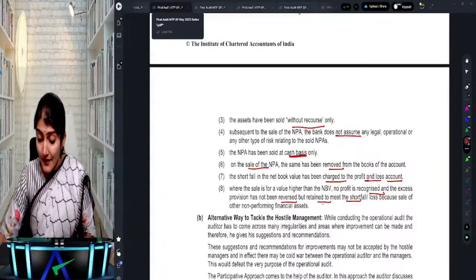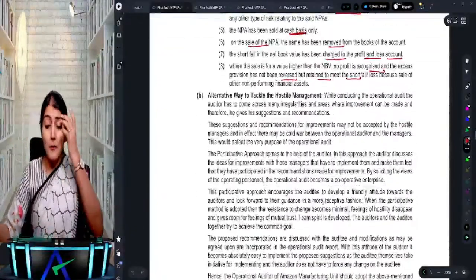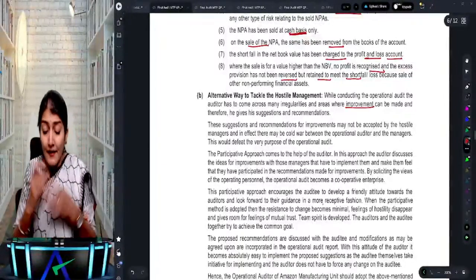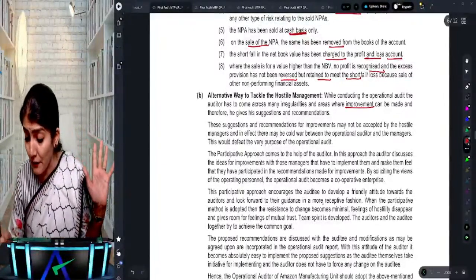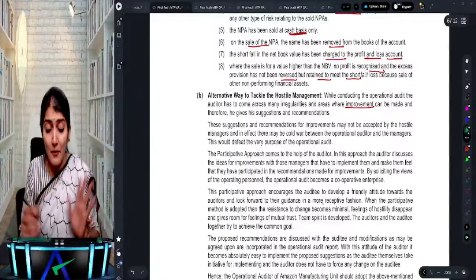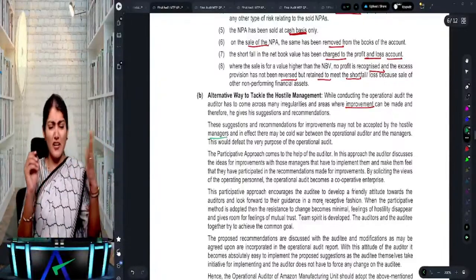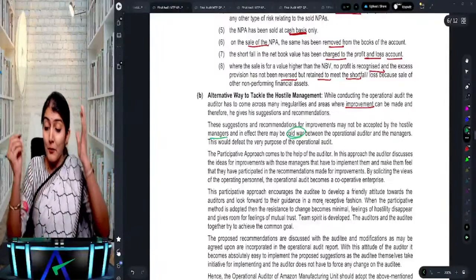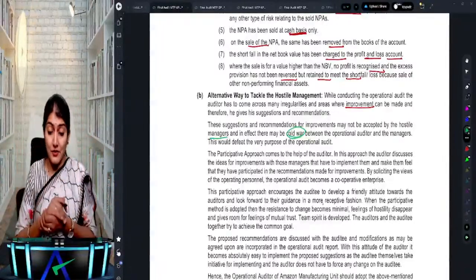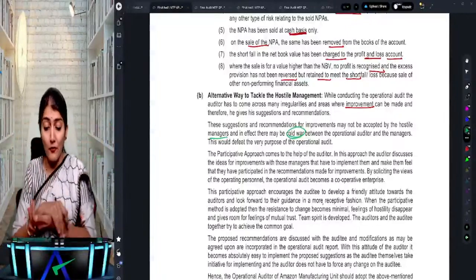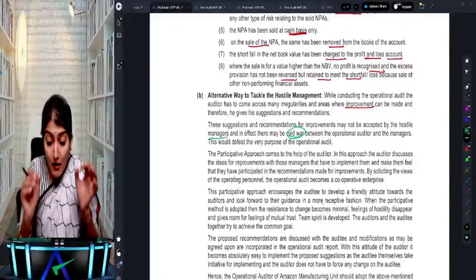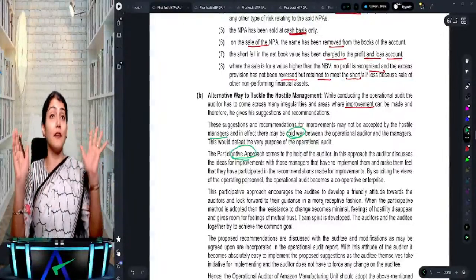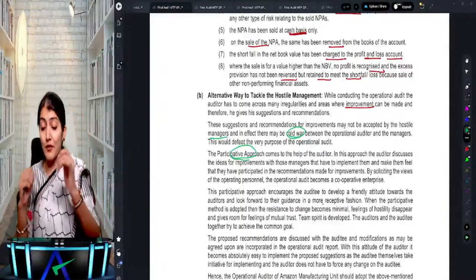Okay. While conducting the operational audit, the auditor may come across many irregularities and areas where improvement can be made. These suggestions and recommendations for improvement may not be accepted by the hostile, unfriendly managers. And in effect, there may be a cold war between the operational auditor and the managers. This would defeat the very purpose of operational audit. The participative approach comes to the help of the auditor. So it comes running to the help of the auditor.